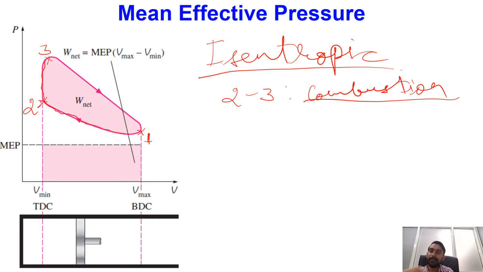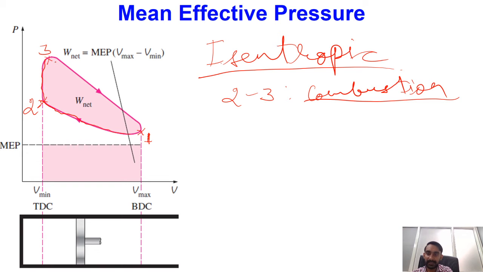And after that, from point number 3, because now we have high pressure and high temperature gases in the clearance volume, because of the high pressure these gases will now be displacing the piston in downward direction.